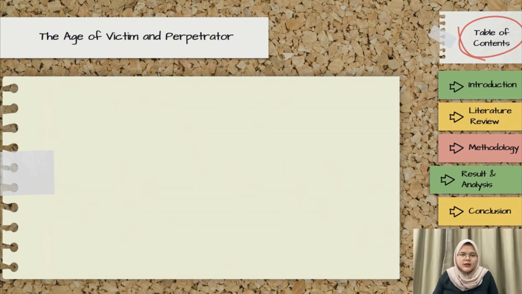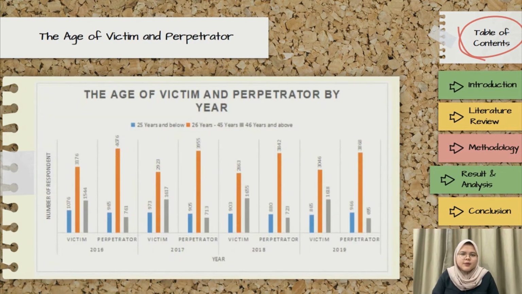The fourth variable is the age of victim and perpetrator. The highest rank for the age group involved in domestic violence, for both victim and perpetrator, is those whose age is between 26 years old and 45 years old. The lowest rank of the age group for the victim is 25 years and below, while for the perpetrator it is those whose age is 46 years and above.